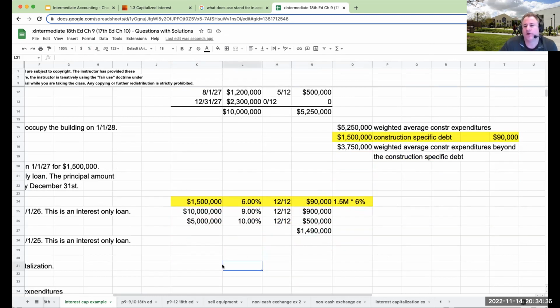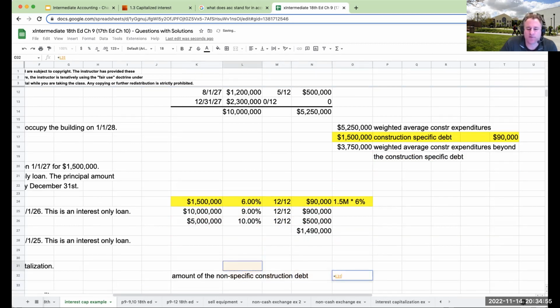So in order for us to do that, what we need to figure out is, what is the actual average interest rate that we're paying? Well, the amount of the non-specific construction debt we have is over here at 15 million.